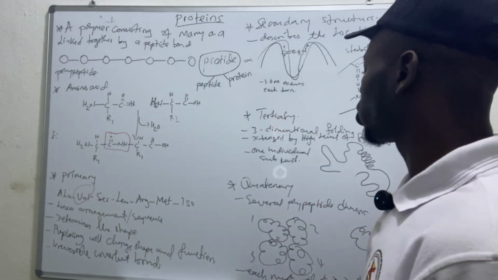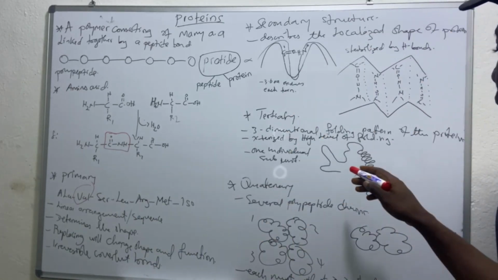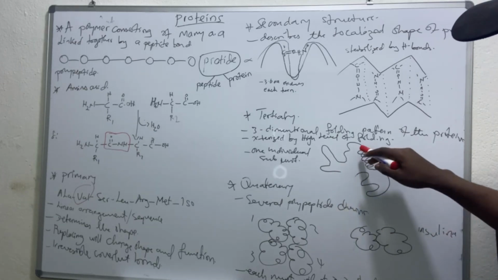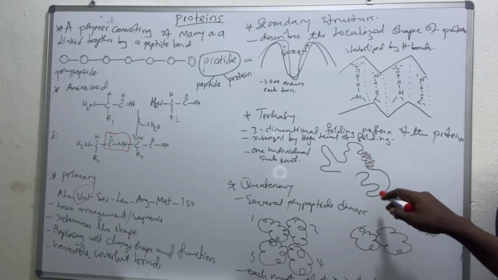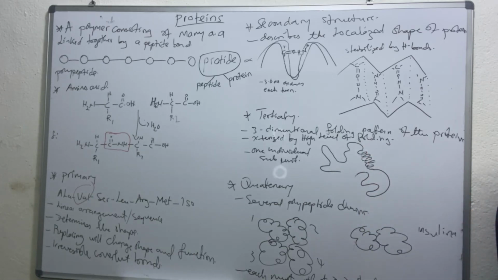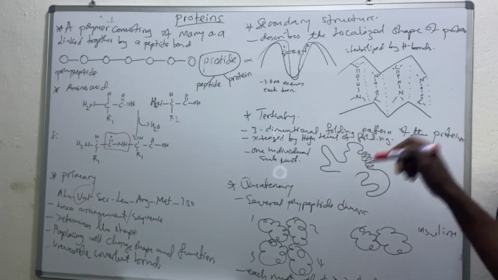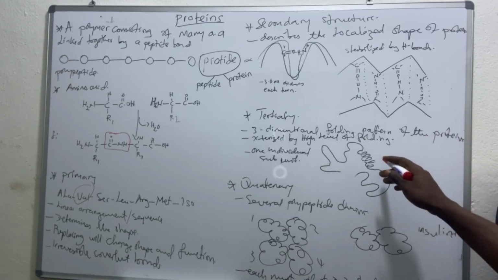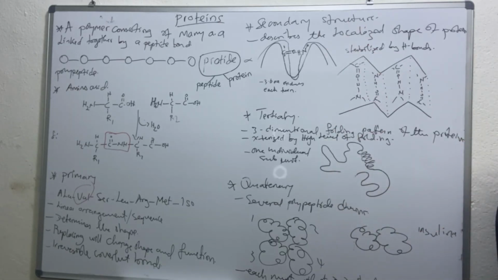And then the tertiary structure of proteins, which is the three-dimensional structure of the protein, is the stage at which the protein is functional. Here, you can have a simple demonstration like this one, where one part of the protein has the alpha helix, while the other has the beta pleated sheet. This 3D structure is the one in which the protein is functional, and the folding pattern of this protein is more intense compared to the secondary structure.